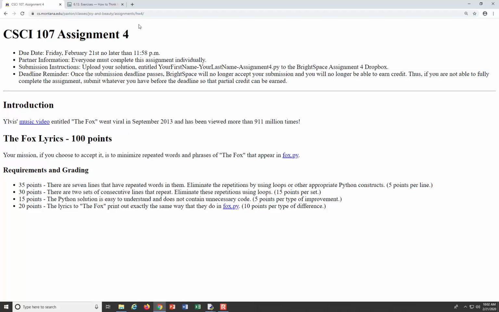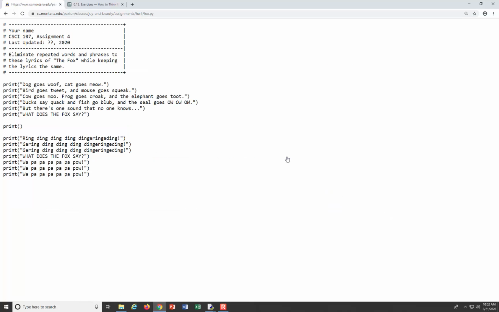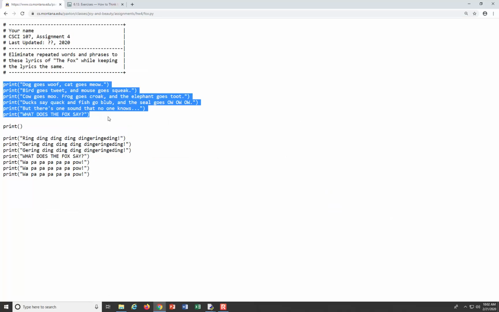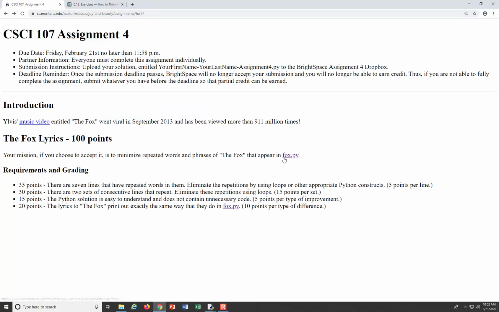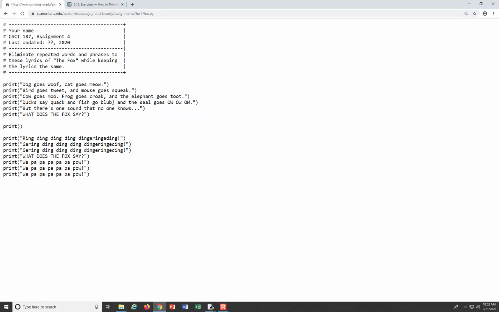What we have is a Python file right here, and it prints out the lyrics from that really viral and really annoying song from a few years ago, "What Does the Fox Say?" Your job is to take this file as a starting point and eliminate all of these repeated words and repeated lines, removing that repetition by using for loops, okay?